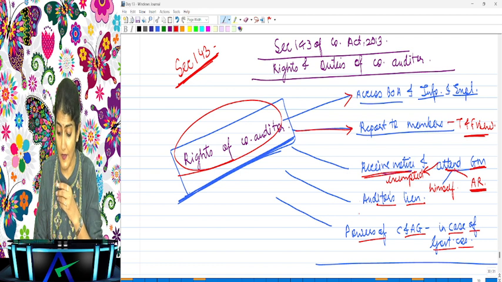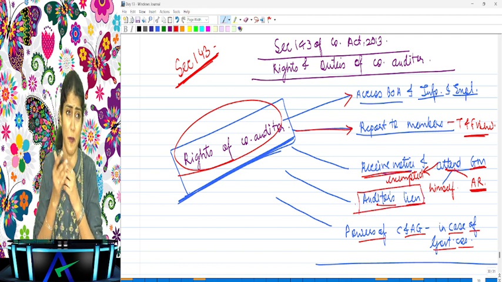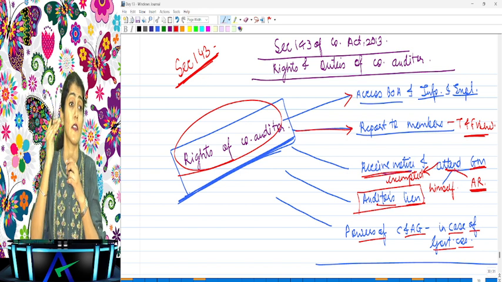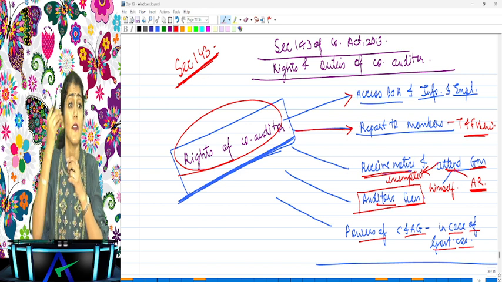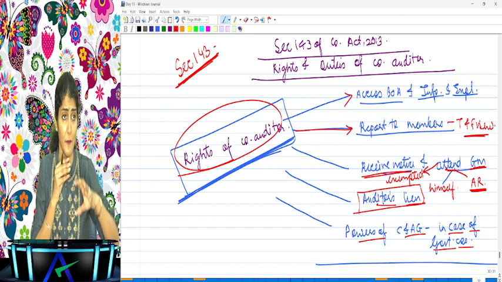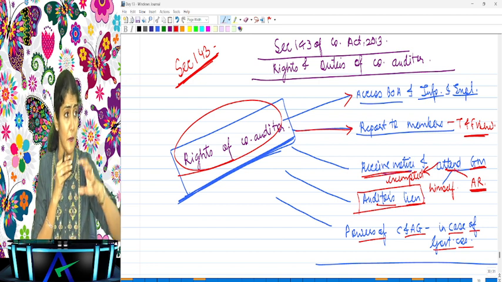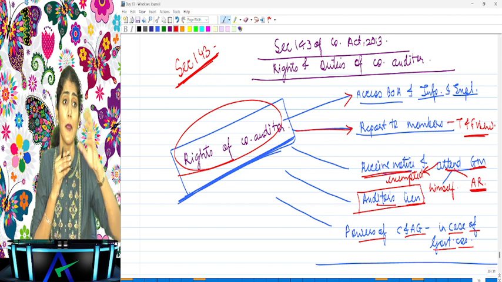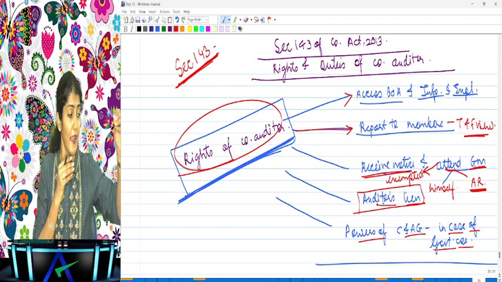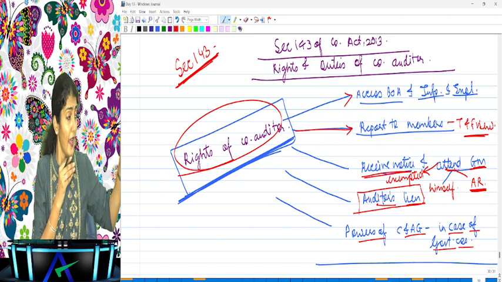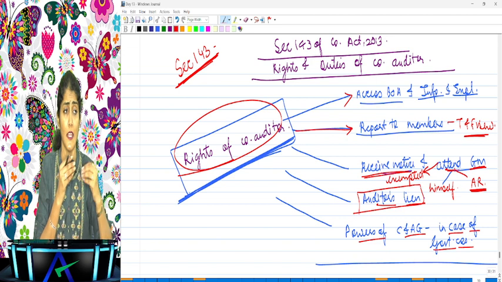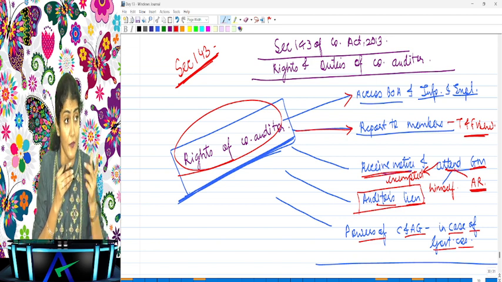Then right to exercise audit lien due to the non-payment of fees. Now, company law is not saying that the auditor can exercise audit lien. It is as per the general principles of law that if I have to receive money from somebody and that somebody does not give me the money, I can keep their property in my possession. It's in the general principles of law that if I have to receive money from somebody and that somebody is not giving me the money, any of their property, I can keep it in my possession. Right.